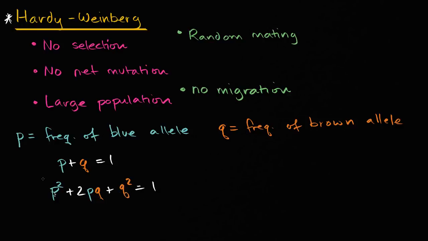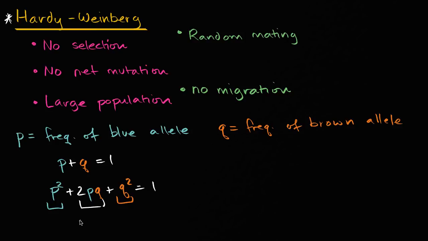And we talk about that this is the probability, or you could say the frequency, of being homozygous for the blue. This is the probability of having two alleles for the brown. And then right here in the middle, this is the probability of being a heterozygote. And why is that? Well, because you could get a blue from your mom and a brown from your dad, or a blue from your dad and a brown from your mom. So there's two ways to get that PQ combination.